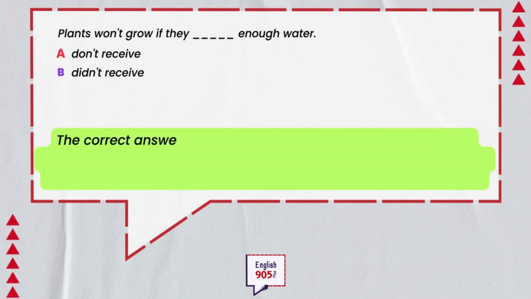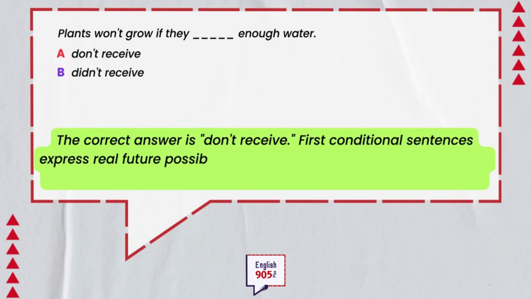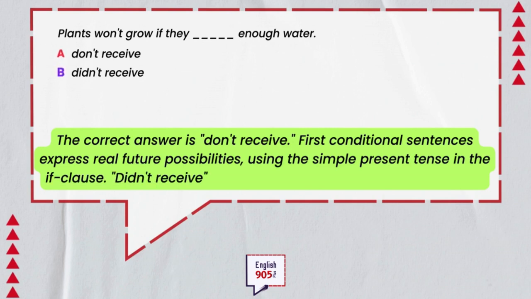The correct answer is don't receive. First conditional sentences express real future possibilities, using the simple present tense in the if clause. Didn't receive is past tense and incorrect in this context.